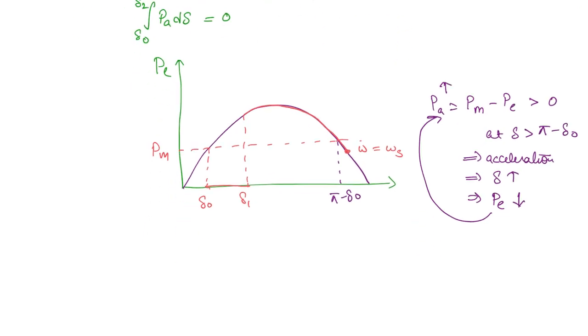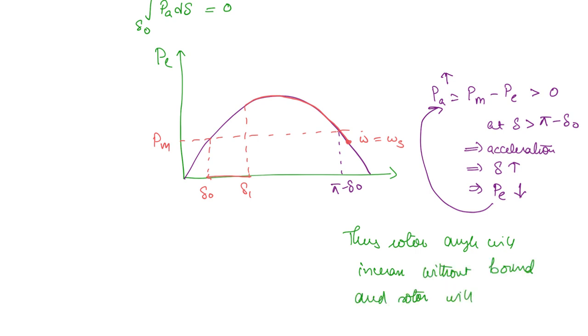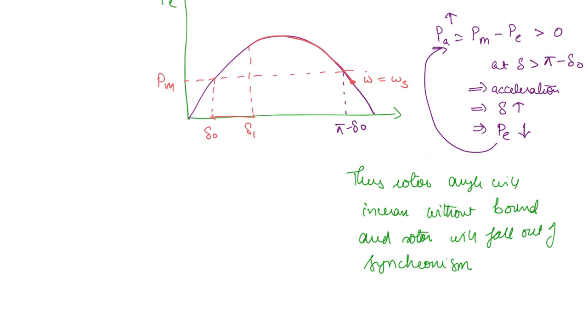Thus the rotor angle will increase without bound, and the rotor will fall out of synchronism. So this is when delta 2 exceeds pi minus delta naught.